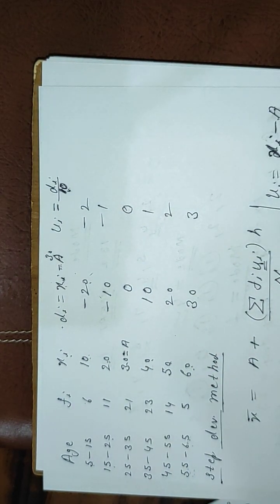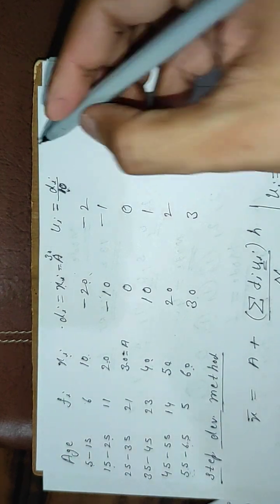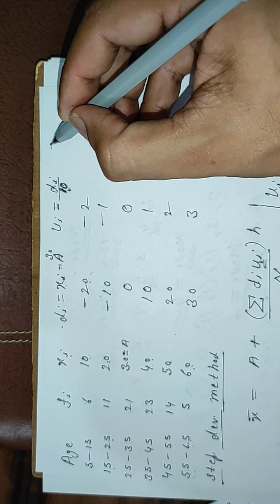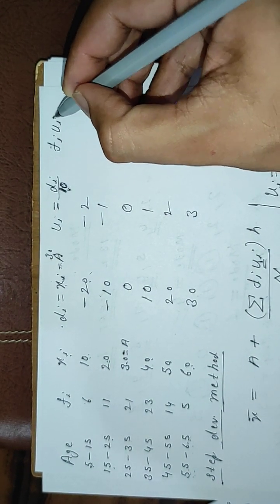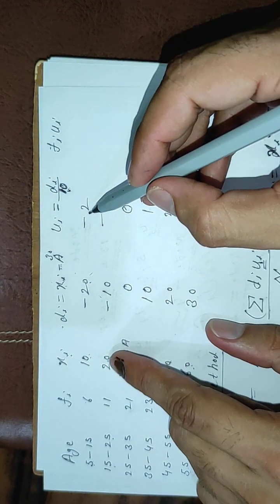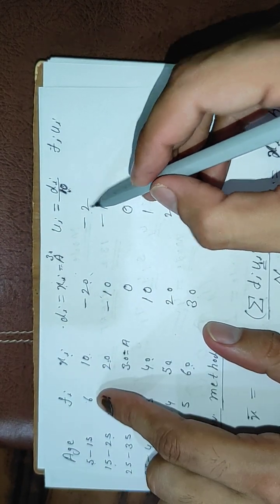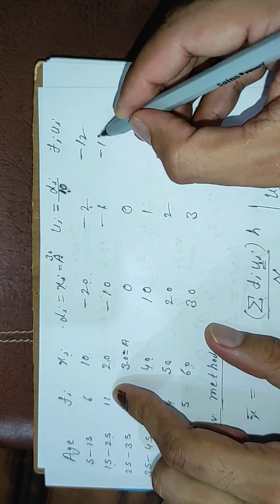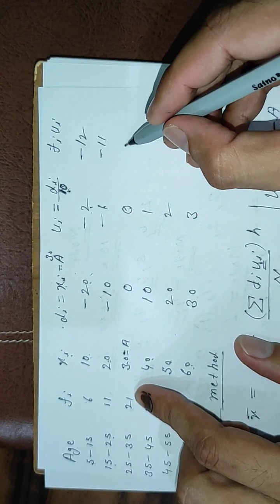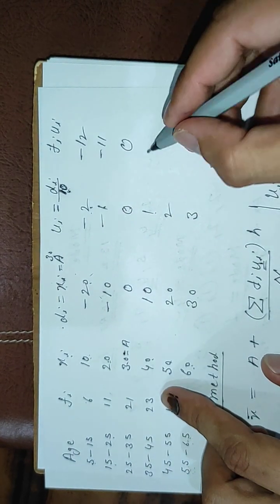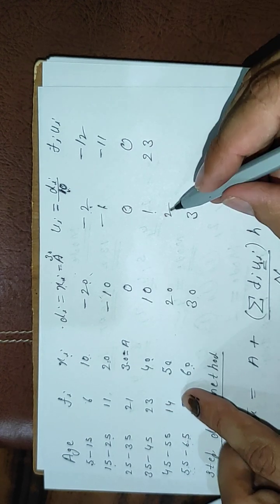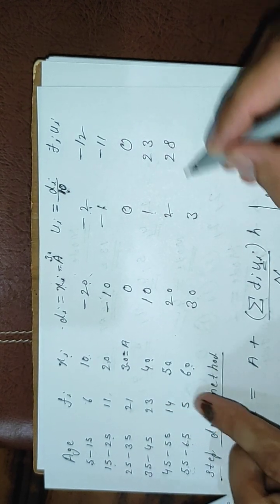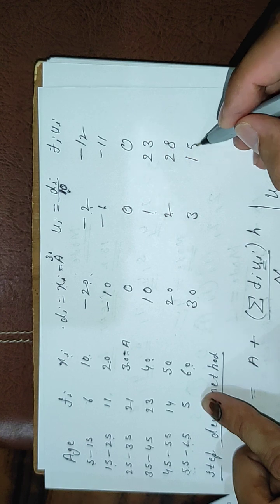Okay. Now we will find the fi ui product. Let us multiply. This is f, this is u. 6 into minus 2 is minus 12, 11 into minus 1 is minus 11, 21 into 0 is 0, 23 into 1 is 23, 14 into 2 is 28, 5 into 3 is 15.